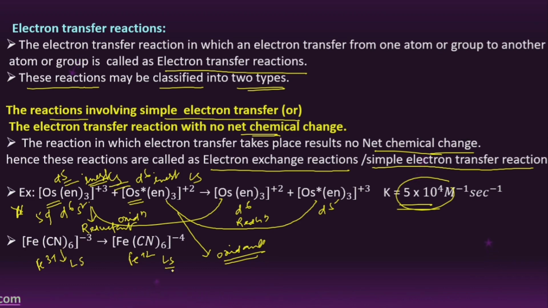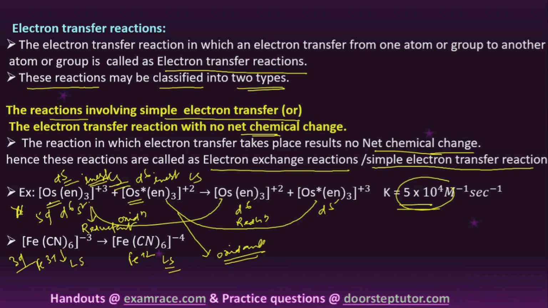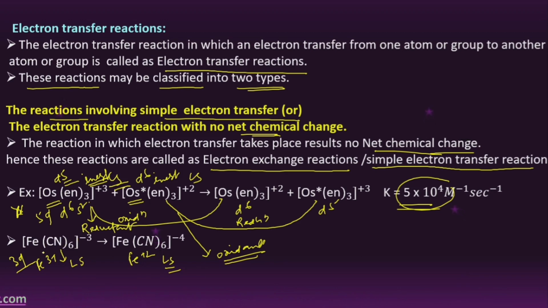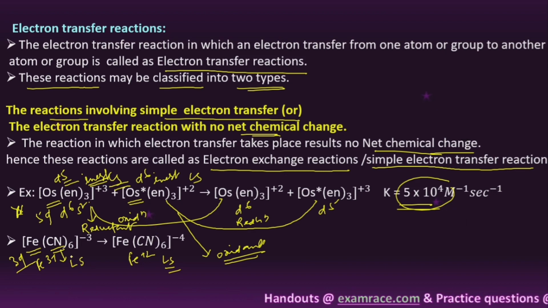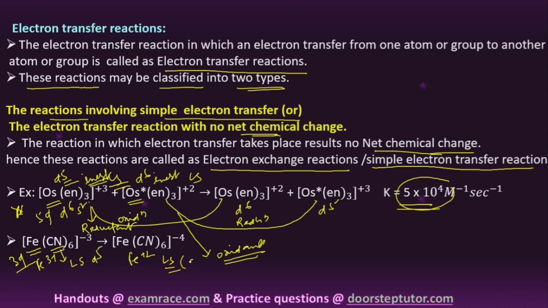Irrespective of ligand field strength, for 4d and 5d generally the metal complexes act as low spin complexes only, but the 3d metal complex can act as high spin or low spin. Here CN is a strong field ligand, so that's why the metal complex is low spin. Fe3+ with d5 configuration is low spin.